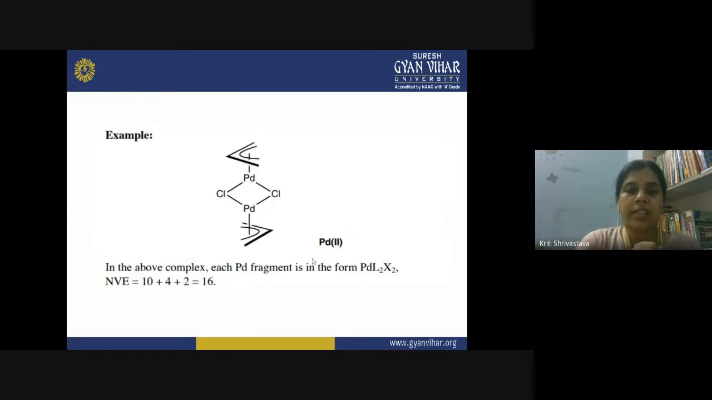Another example is given here of this palladium complex. In this palladium complex, you have PdL2X2. L is your allyl, and X2 is your chloro. In the above complex, each Pd fragment is in the form of PdL2X2. So the total number of valence electrons will be 10 from the palladium itself, then 4 from the allyl, and 2 from the chloro, so it becomes 16. So now what happens? 2 electrons are less than the 18 electron rule.